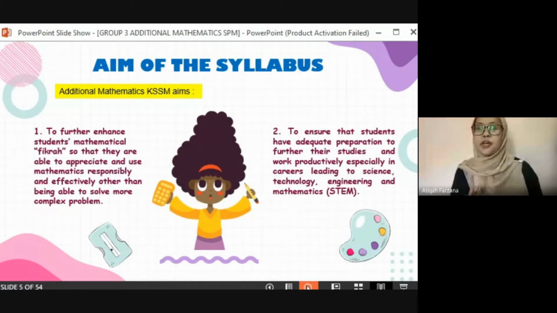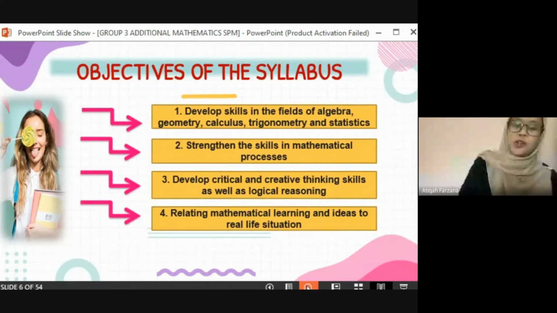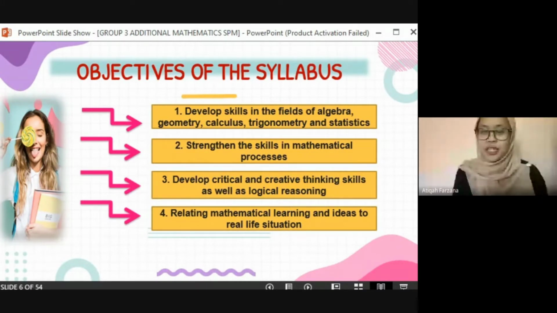So the examples of careers that involve STEM are engineering, doctor, scientist, and also us as the educators. So next slide. Okay, so we will move on to the objectives of the syllabus.